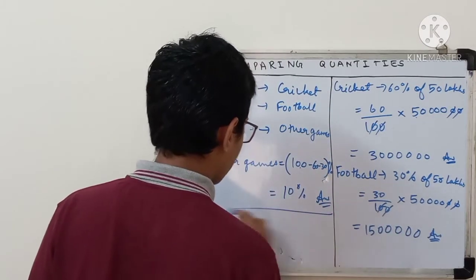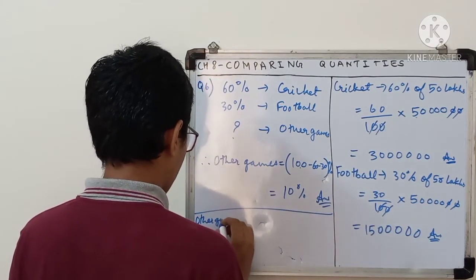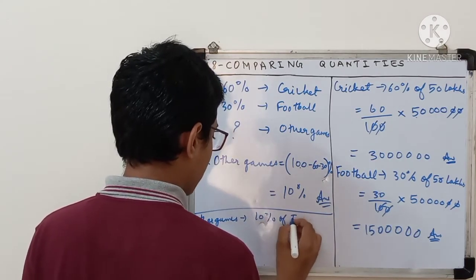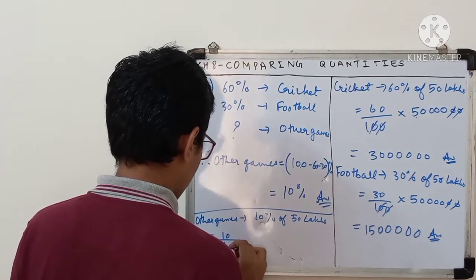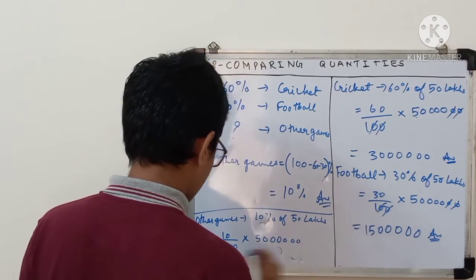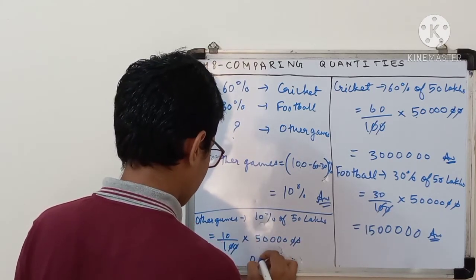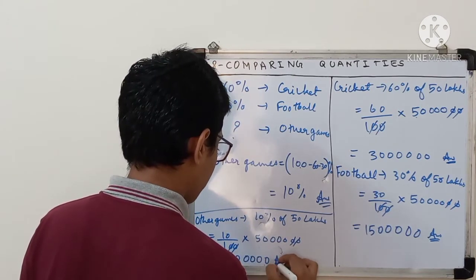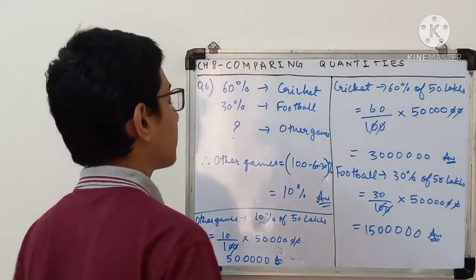Now I am continuing here. Now I can write other games, 10% of 50 lakh, that is equal to 10 upon 100 into 50 lakh. 0 0 cancel, 0 0 cancel, 1 2 3 4 5 zeros. 5 ones are 5. So these many people. Simple, very easy. I just explained how to calculate percentage, inverse application.